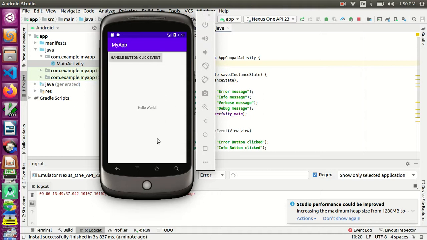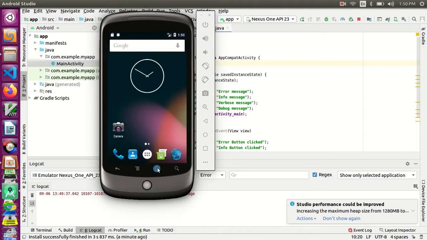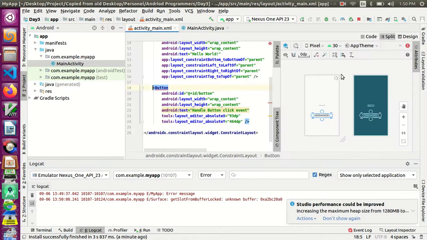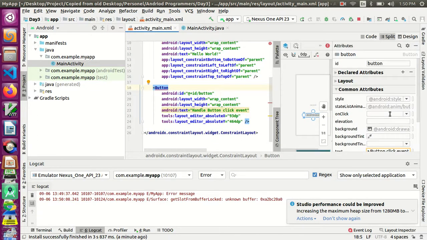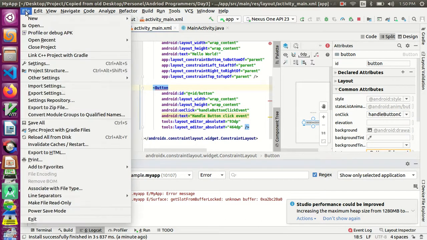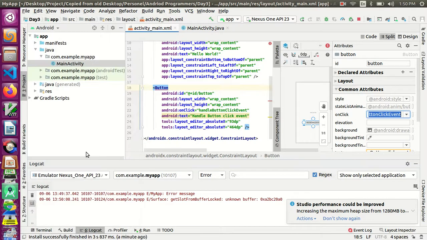One second, because I didn't map that one, so obviously it won't show. So I need to go to the attributes and on click I need to map it to handle button click event. Now it will show.